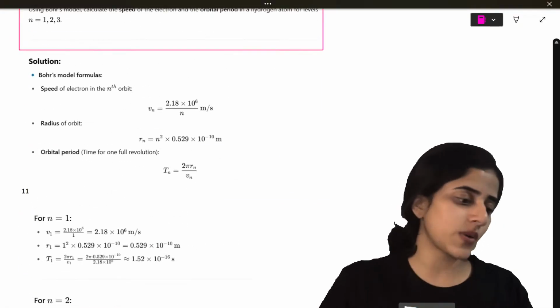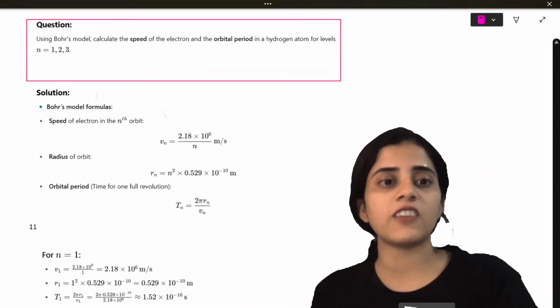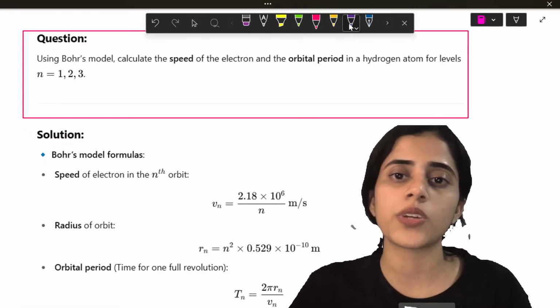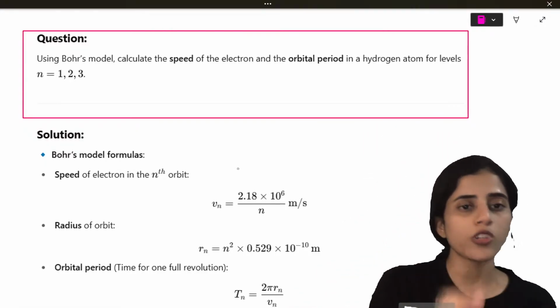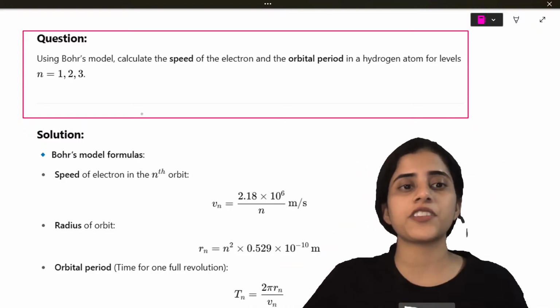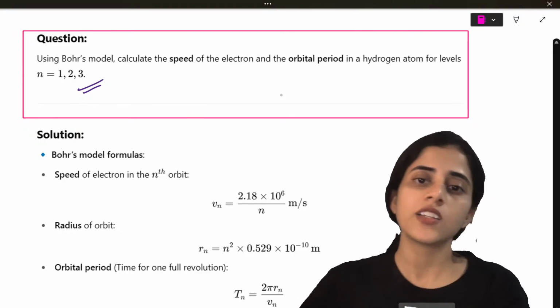Okay, last question. And then we are going to discuss 5 markers. Use Bohr's model. Calculate the speed of the electron and the orbital period in a hydrogen atom for levels n is equal to 1, 2 and 3. So first thing, speed.